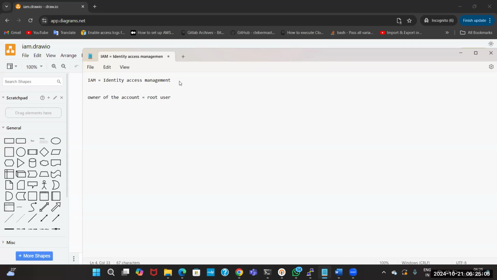Here also we are discussing the same thing. All other users other than the root user will be considered as IAM users.